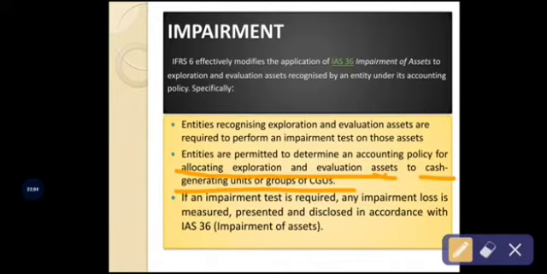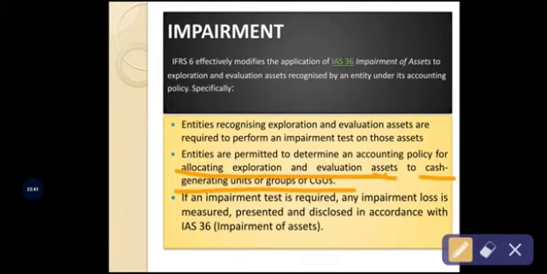So these vehicles will be continuously generating the cash inflow to the business organization, so that will be called cash generating units. Yes, of course, the travel, that is the transportation cost, is also one of the expenses incurred for the exploration and evaluation of the mineral resources. So those assets must be identified in the cash generating units. After identifying those assets, in respect of those assets, it is permitted to an entity to develop the accounting policies. Okay, so that is the second accounting policy regarding impairment.